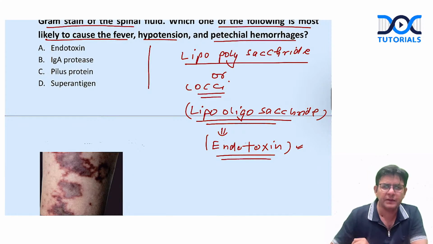Okay, some of the things I will tell somewhat in Hindi also, but mostly it will be in English, and I will just repeat some of the things in Hindi.